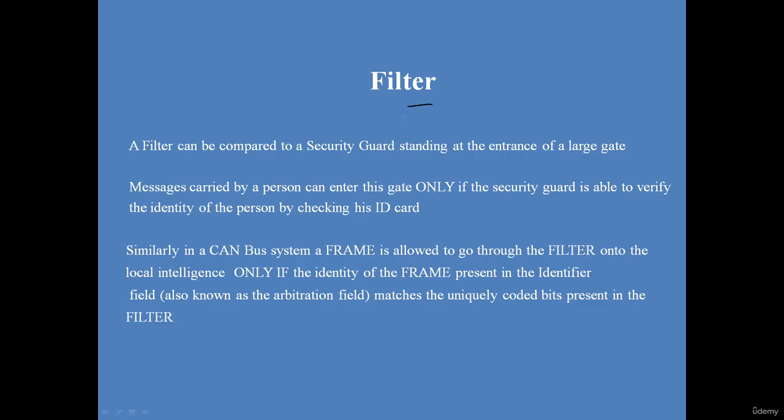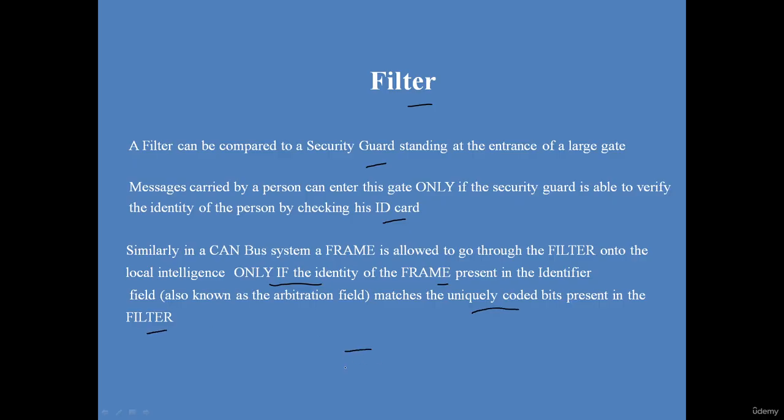So what does a filter do? You can compare it to a security guard standing at the entrance of a large gate. Messages carried by a person can enter this gate only if the security guard is able to verify the identity of the person by checking his ID card. Similarly, in a CAN bus, a frame is allowed to go through the filter onto the local intelligence only if the identity of the frame present in the identifier field, also known as the arbitration field, matches the uniquely coded bits present in the filter.